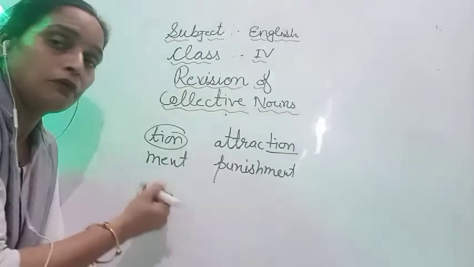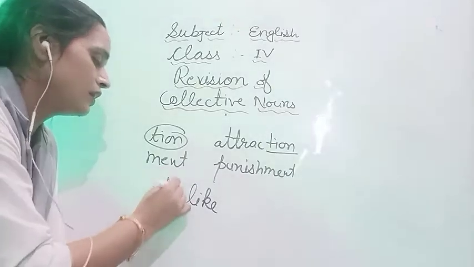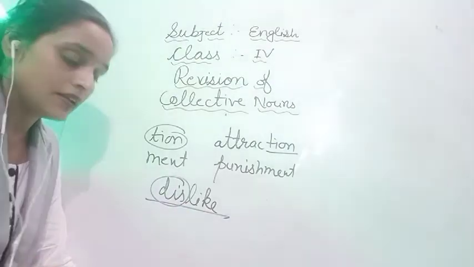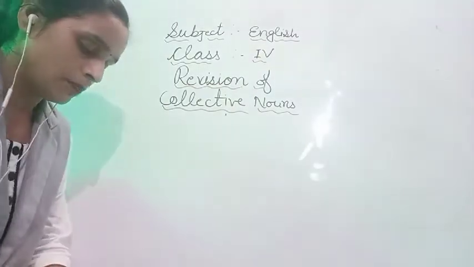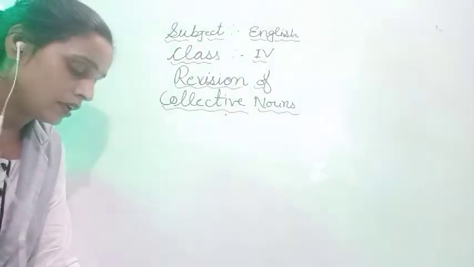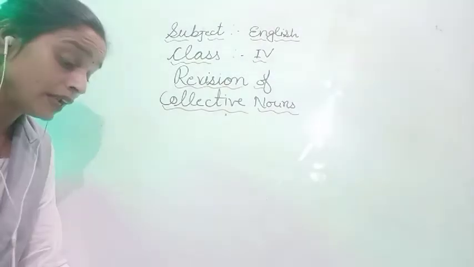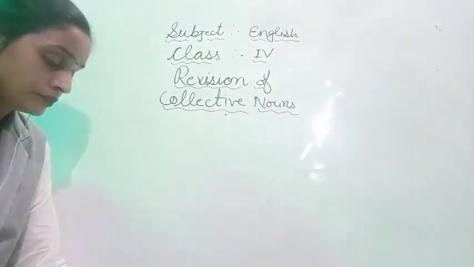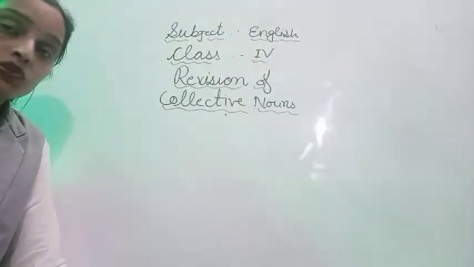The letters that we add at the end of a word are suffixes, and when we add letters at the beginning, it is a prefix. For example, like, and when we add dis, it becomes dislike. Clear, students? In this way we have some suffixes also in our book, page number 94. Ness: hardness, blindness; age: wastage, marriage; ence: excellence, innocence; ship: friendship, hardship; cy: privacy. All these are nouns with suffixes that are often abstract. Clear?